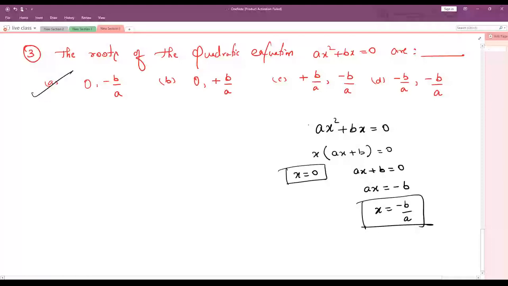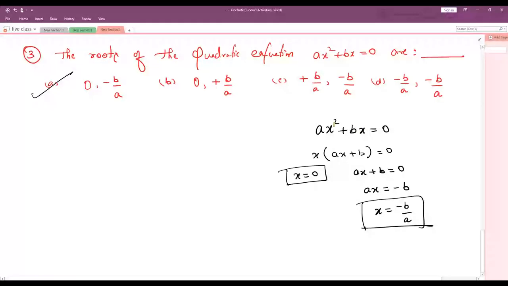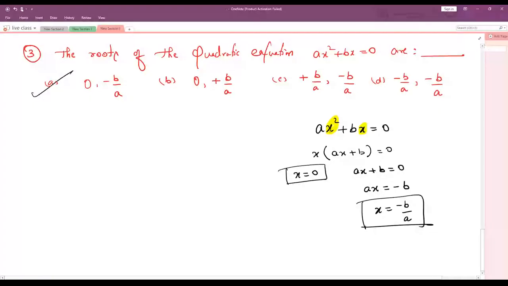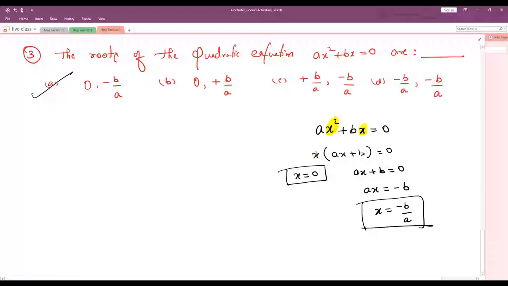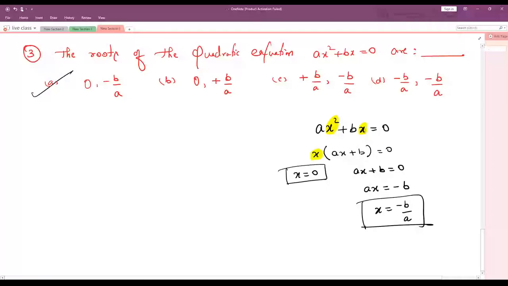As you can see here, ax square plus bx is equals to 0. Here we can see x square and here is x. X square means we have two times of x and x. From this x square as well as from this x, I have taken one time of x common. After I have taken one time of x common, so what is left out?